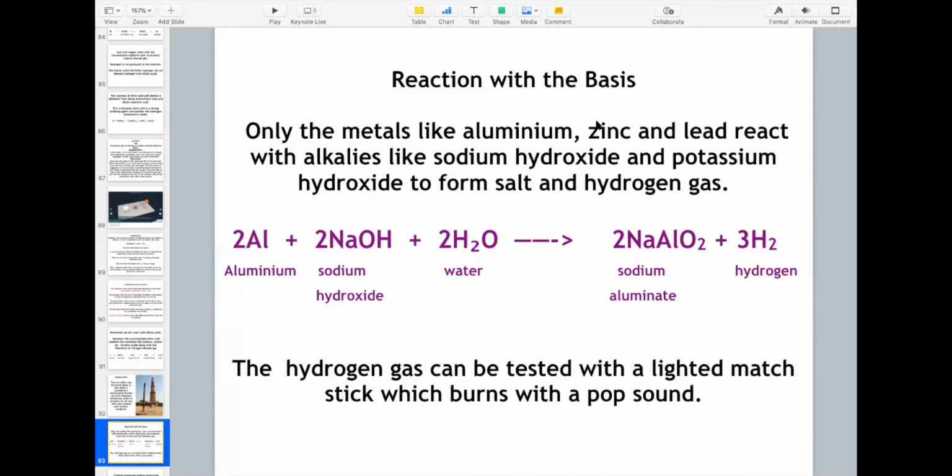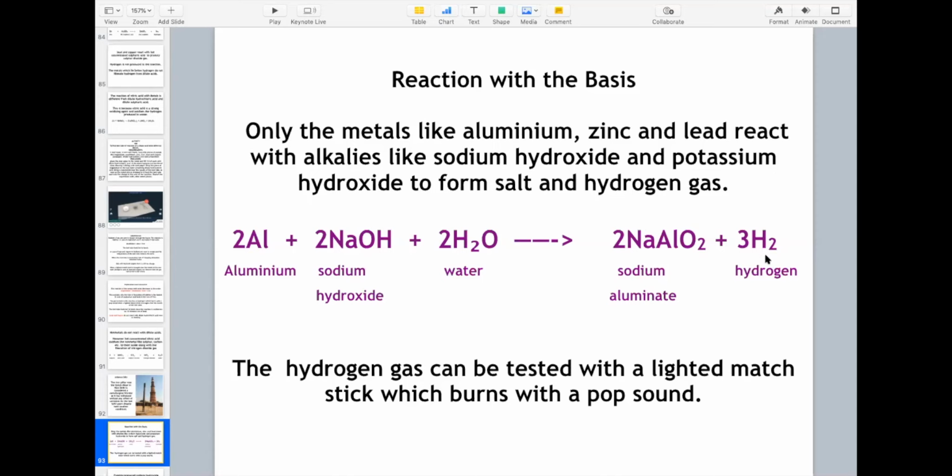Reaction with bases. We have discussed reaction with acids earlier. Let us talk about the reaction with bases. Only the metals like aluminium, zinc, and lead react with bases like sodium hydroxide and potassium hydroxide. And what is formed? They form their respective salts and hydrogen gas is liberated. Here is an example, aluminium when it is treated with sodium hydroxide and water, what happens? Sodium aluminate and hydrogen gas is formed.